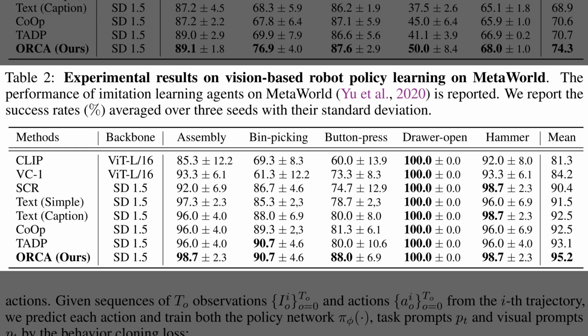So, Table 2 reports success rates on Meta-World and shows the approach leads the pack. The mean success reaches about 95%, which tops both task-agnostic and text-conditioned baselines. Scores are high and steady across assembly, bin picking, button press, drawer open, and hammer, because learnable task prompts and frame-level visual prompts adapt to each scene. Results average over 3 seeds, so the comparison reflects stable gains rather than lucky runs.